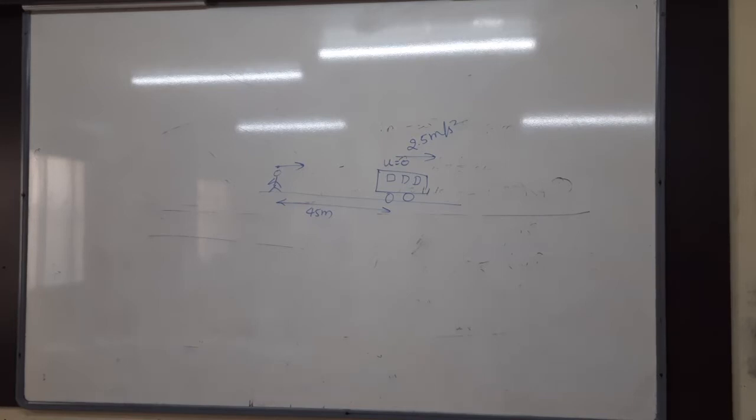So we are running at the same speed, but at that time we can say that the distance between them... I cannot say that both are... then how can you say that the distance is only 45?